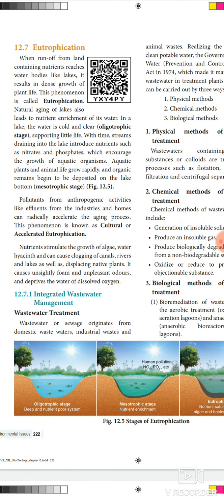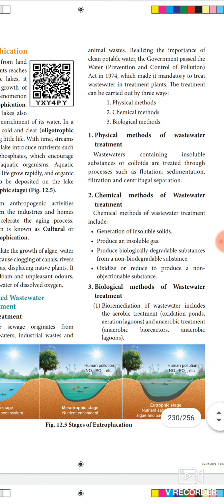Realizing the importance of clean potable water, the government passed the Water Prevention and Control of Pollution Act in the year 1974, which made it mandatory to treat the wastewater in treatment plants.